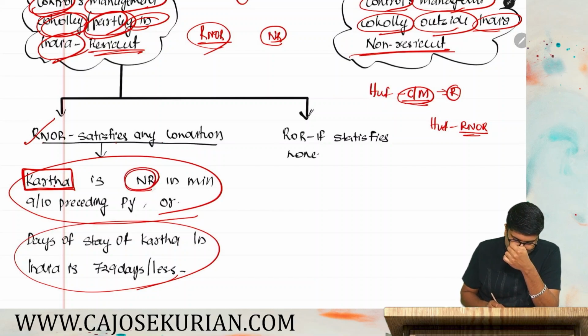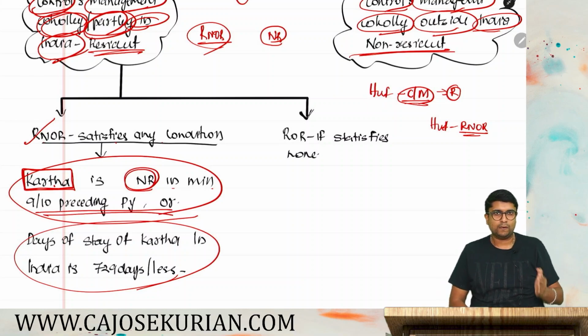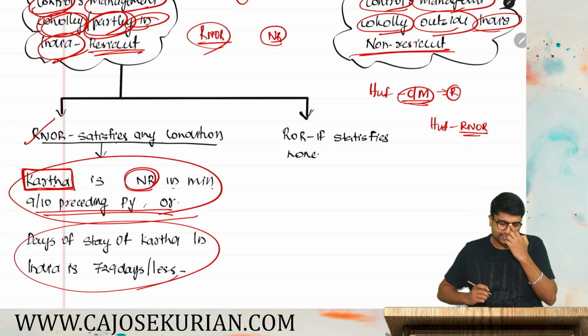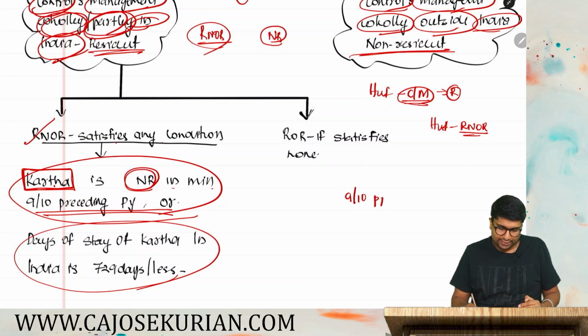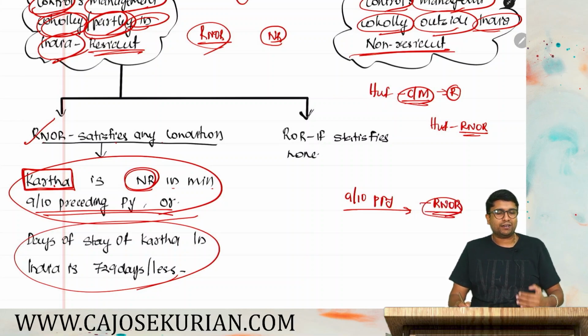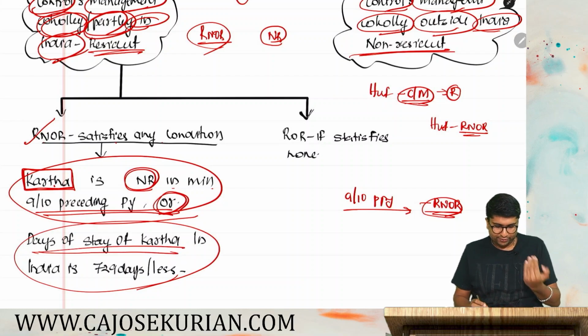Karta is a non-resident in minimum 9 out of 10 preceding previous years. So once an HUF is a resident, you go check the residential status of its karta. If its karta is a non-resident in 9 out of 10 preceding previous years, then that HUF will become RNOR. Or if its karta stays in India for 729 days or less, the HUF will become RNOR.